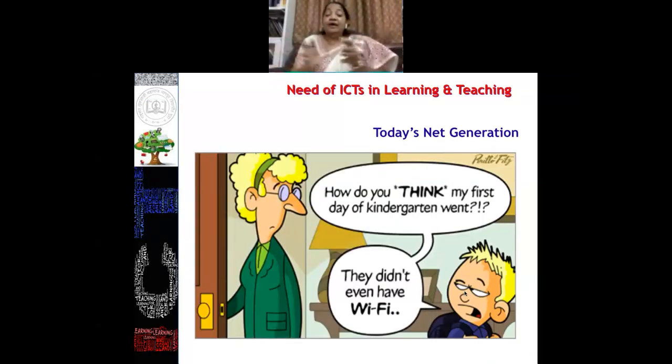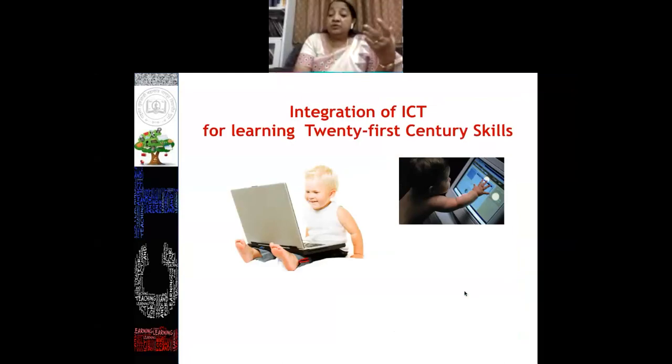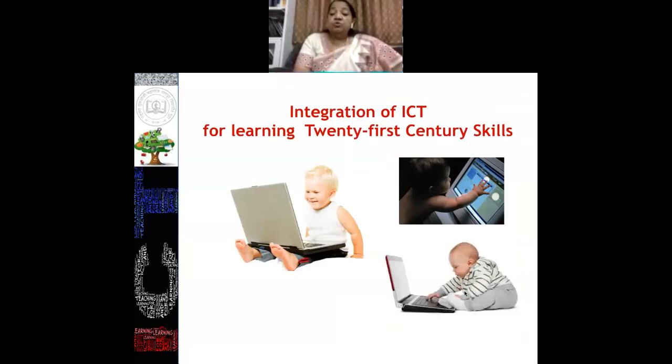Another important aspect is that today's net generation always uses these ICT tools in their day-to-day life, and they are very familiar with the internet and all these things. This is not an exaggeration. ये reality है जो सबके साथ होती है कि they feel that every kindergarten must have internet or Wi-Fi facility. Another important aspect is that today's 21st century learners have 21st century skills because right from their birth they are used to using these technological tools.